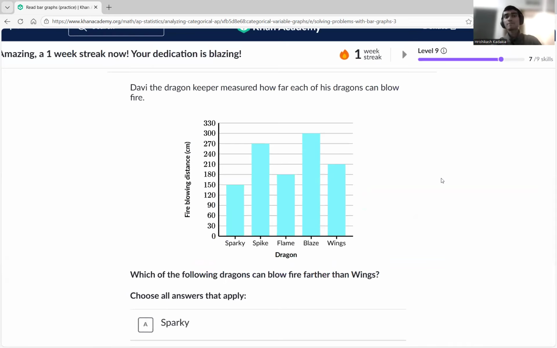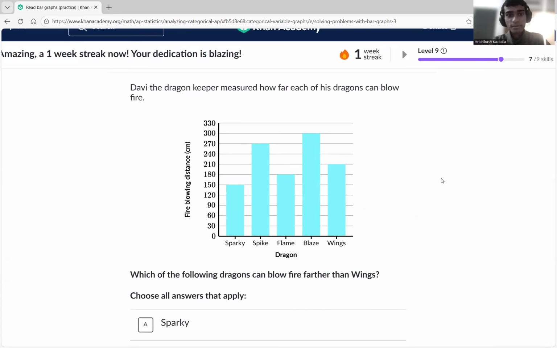Davy the Dragon Keeper measured how far each of his dragons can blow fire. So now Davy is measuring how far they can blow fire. If someone can blow till 50 meters, or say 100 meters, like a big dragon, they're just trying to measure here which can blow farther than Wings. Okay, so Wings is blowing at which?